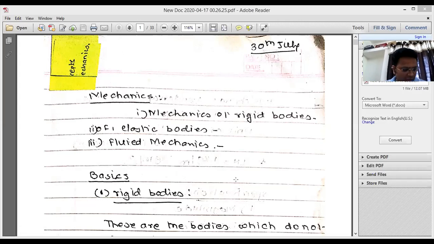So I hope you all are good, and many of you have liked this particular part, and the last lecture which we have conducted, where we have discussed the syllabus and how to go about it. In addition to that, there are many professors who have joined today also. I wish them that they also be a part of this particular campaign. If necessary, I will ask them to have some lectures also on this particular platform, so that we can share their knowledge also.